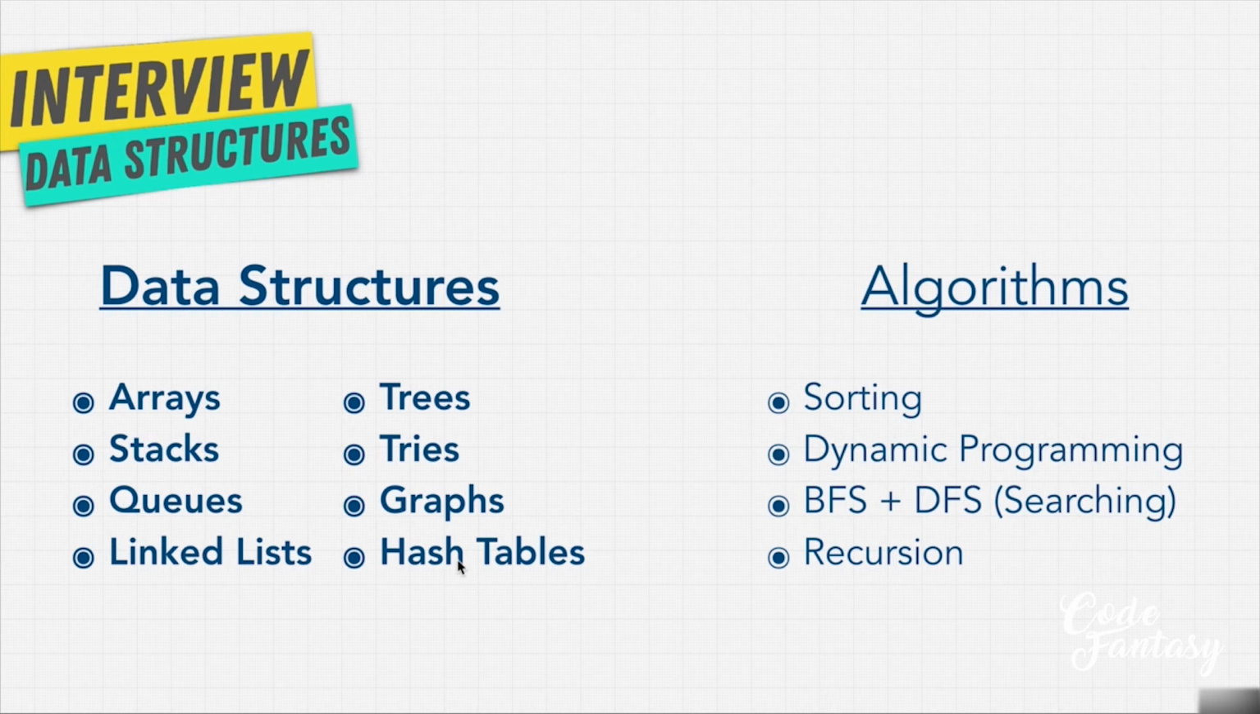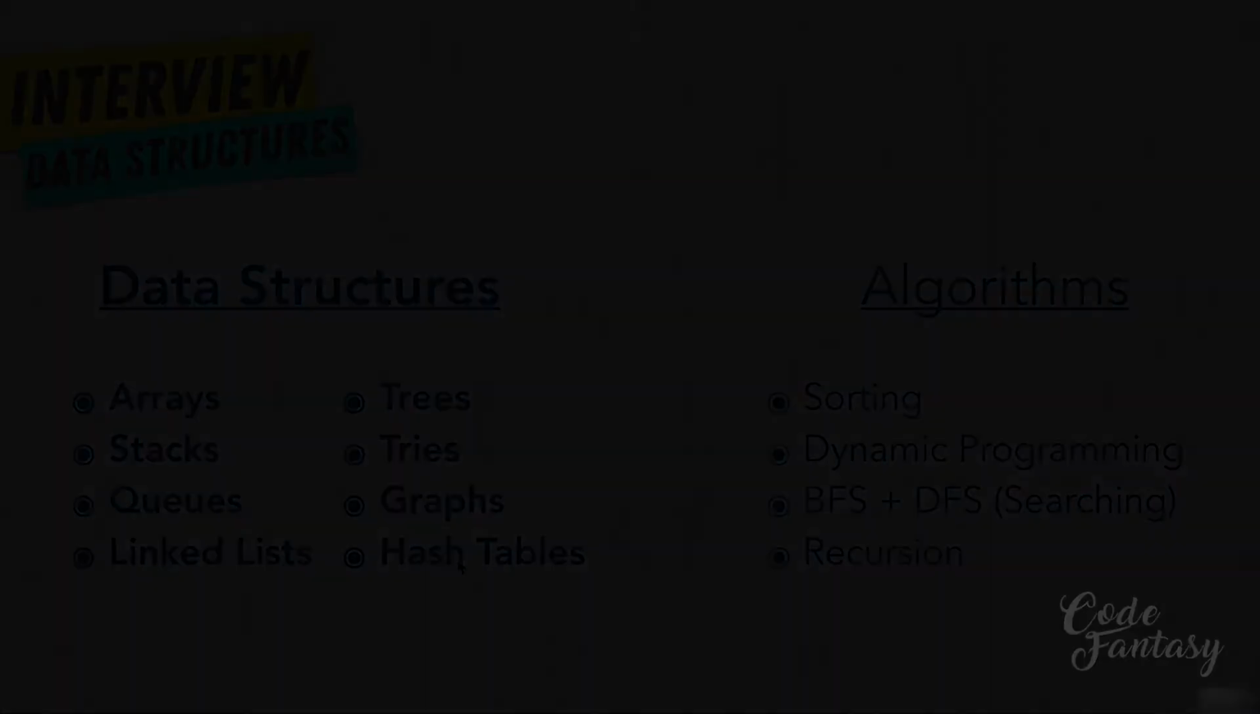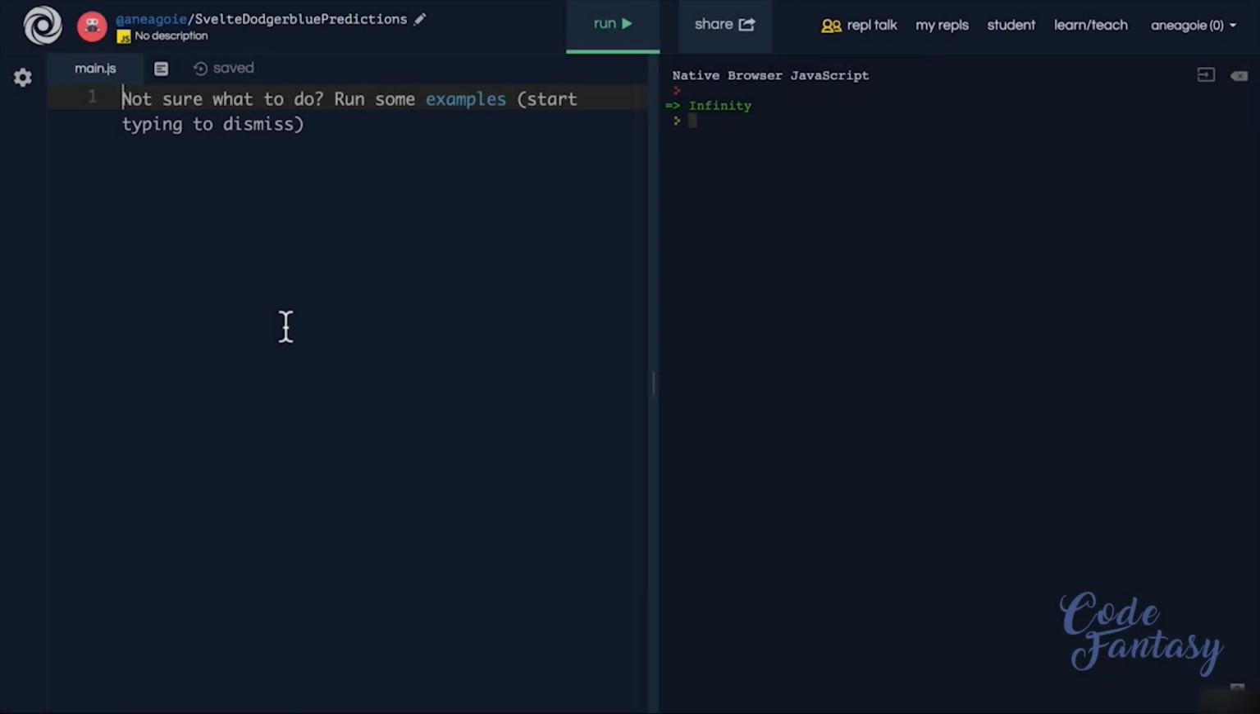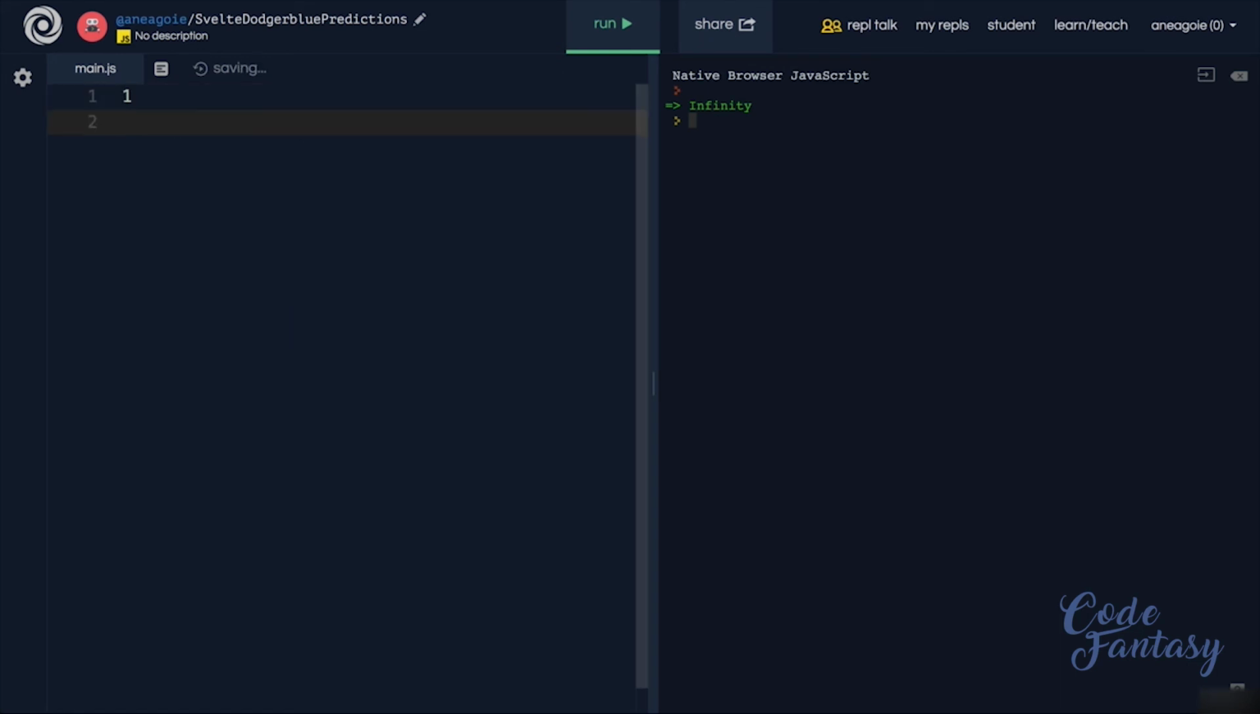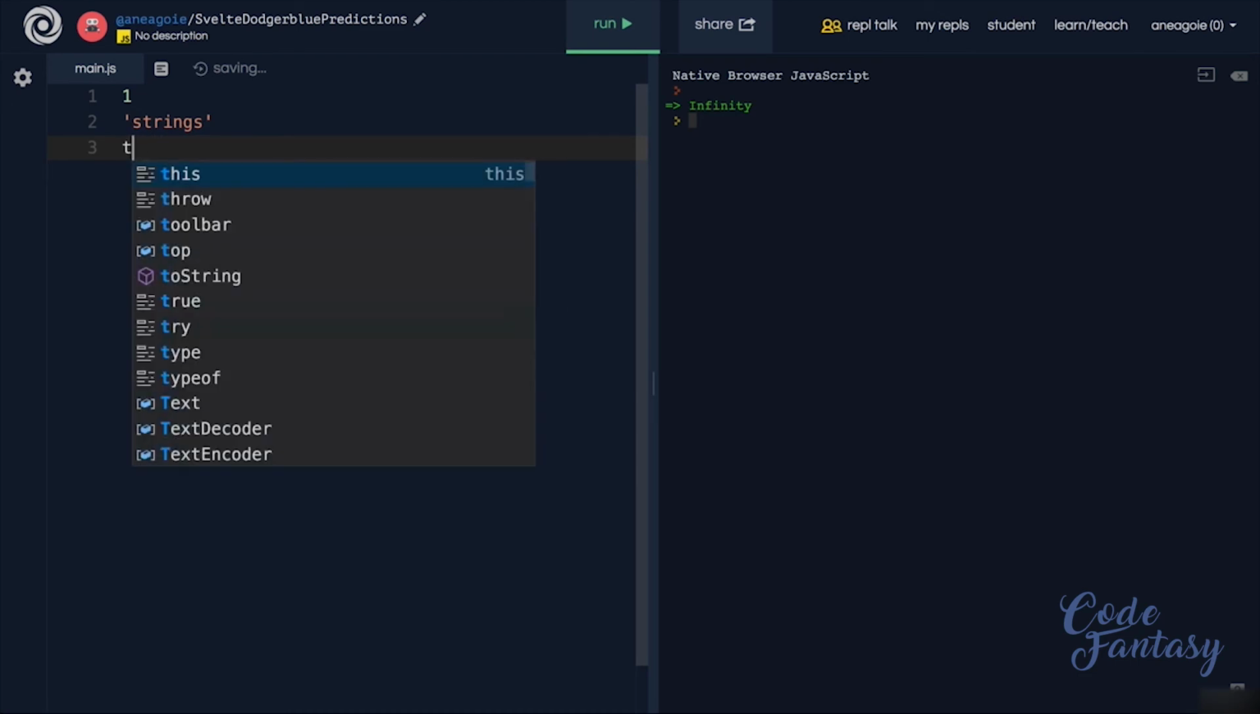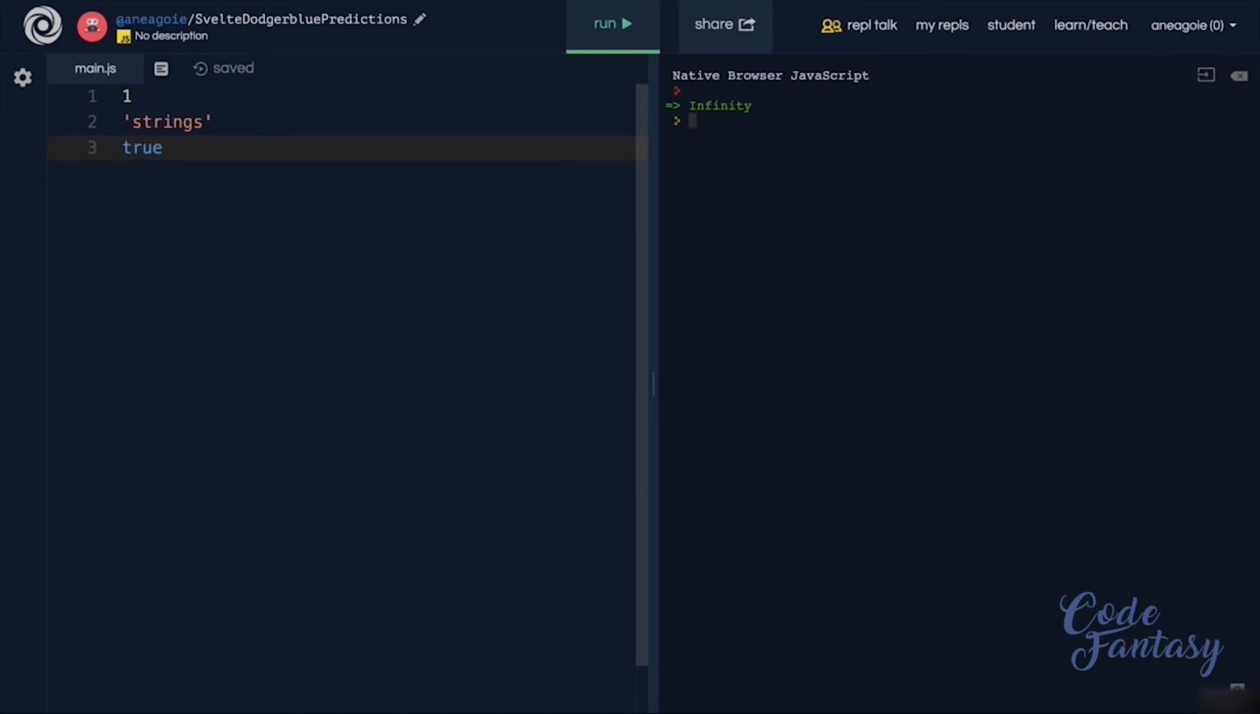Now, before we get going, I want to note one last thing. You see, each language has its own data types, or built-in data types. JavaScript, for example, has numbers, strings, and booleans, which are true and false, and then some strange ones like undefined. And each language has data structures to organize these data types.